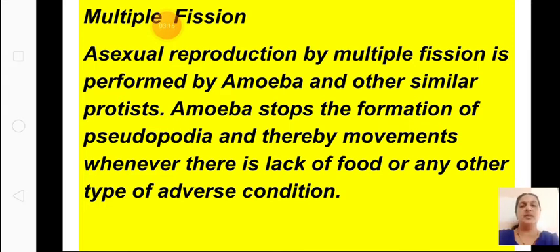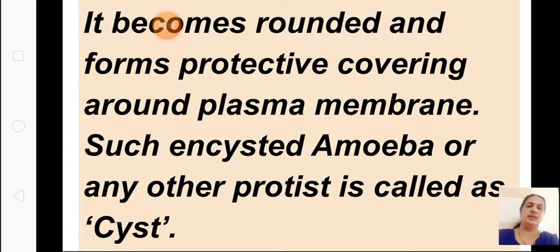So in adverse conditions, this amoeba or other protists do not produce pseudopodia and they will form a cyst. Inside the cyst there is nuclear division as well as cytoplasmic division, and inside itself many amoebulae are formed, and when under favorable conditions they will burst open and the small amoebae come out.